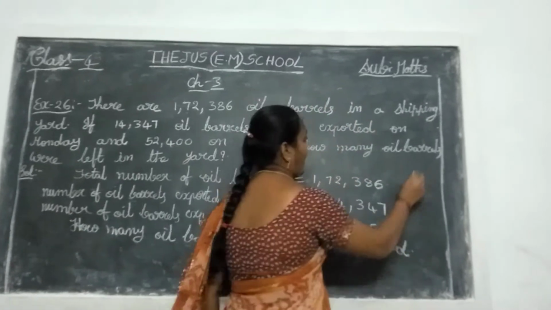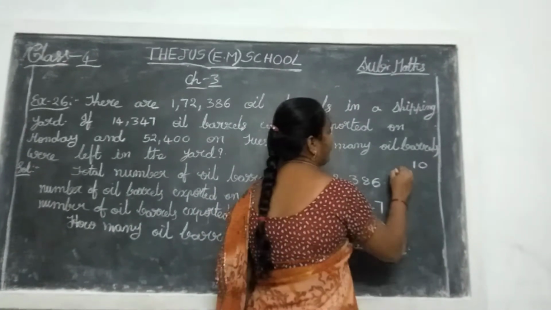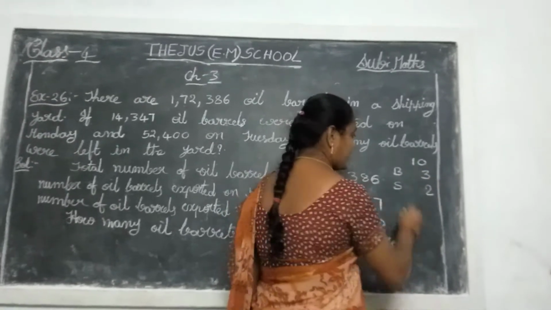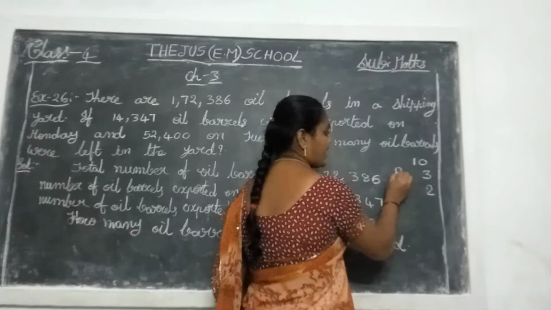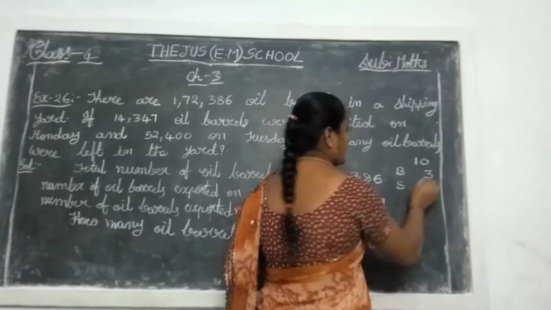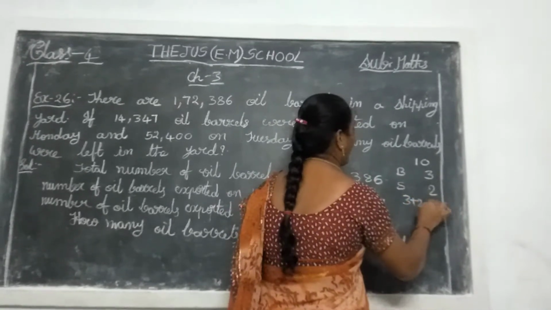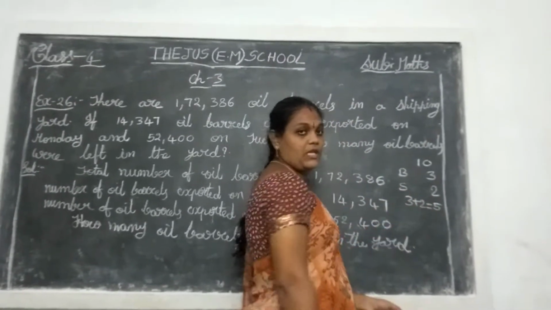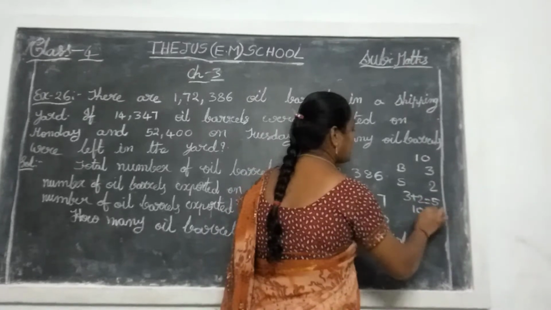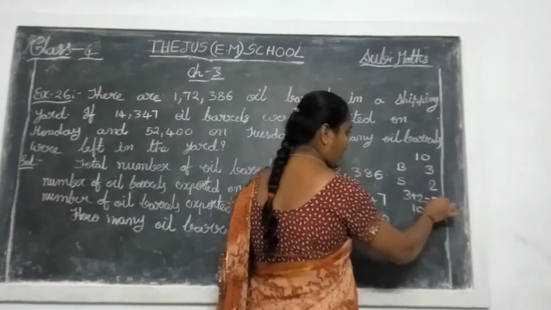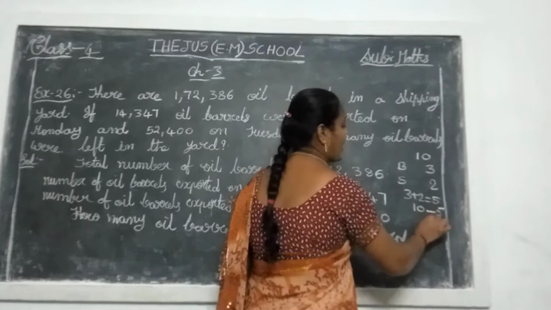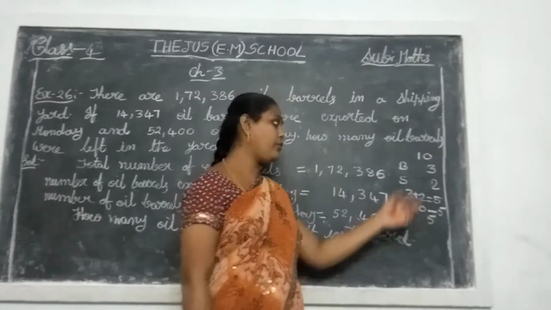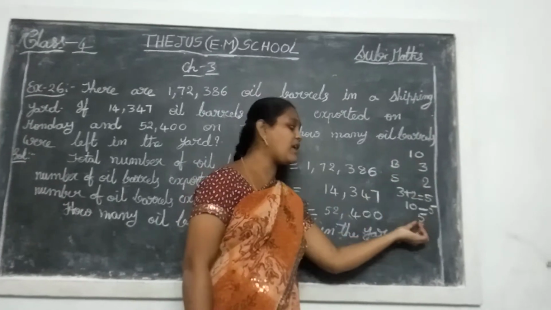So totally you have 10 apples. Your brother takes 3. Your sister takes 2. So first you find out how many apples your brother and sister take. So 3 plus 2, 5. So your brother and sister have 5 apples. So the total number of apples minus the apples your brother and sister take, you do the subtraction. Remaining apples are 5. You have 5 apples remaining.